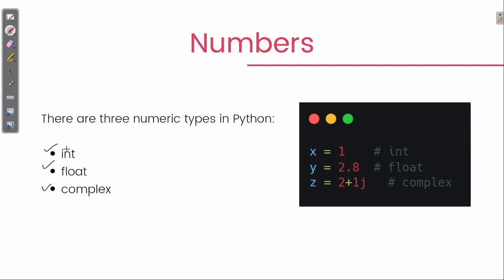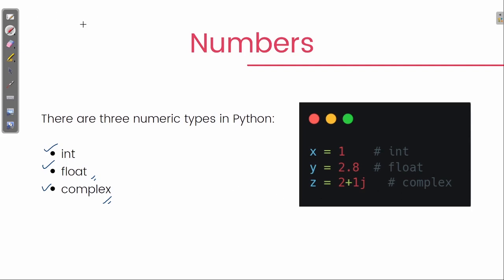Integer is the same way as in mathematics. All the negative and positive values including zero come under integer. Then float is basically the decimal kind of value. Then complex is the value that is the combination of imaginary and real value.